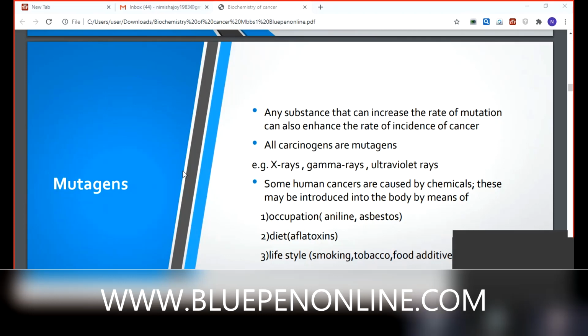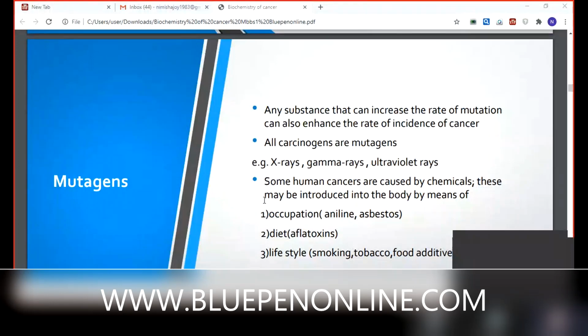X-rays, gamma rays, UV rays. Some human cancers are caused by chemicals. These may be introduced into the body through occupation, for example, persons who work in laboratories using aniline and asbestos. Then diet that contains aflatoxins. Have you heard about aflatoxins? We will discuss aflatoxin in detail. Aflatoxin is very important in cancer.